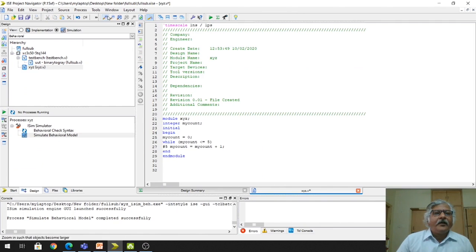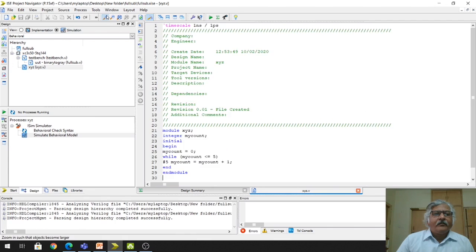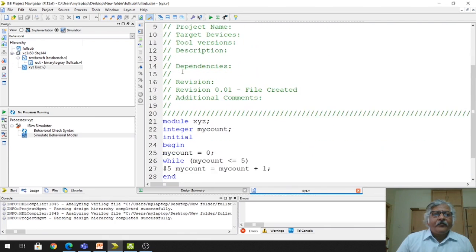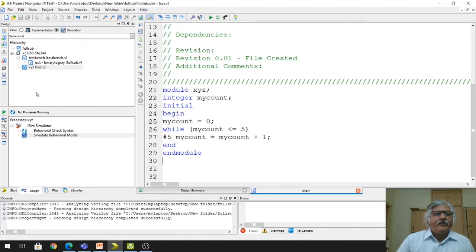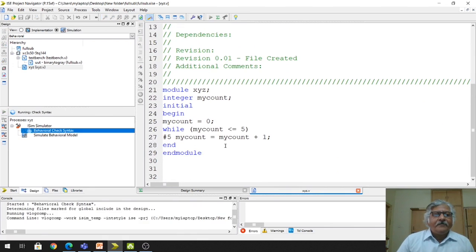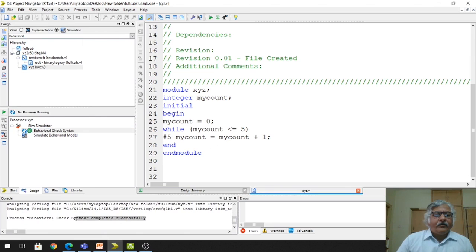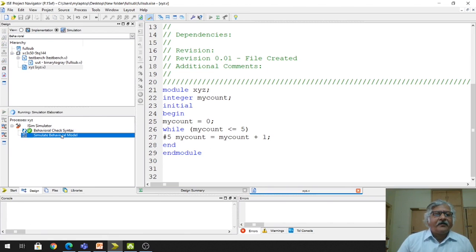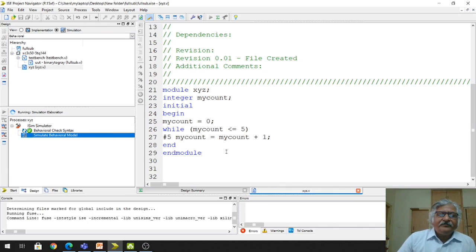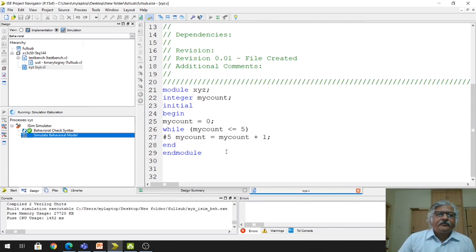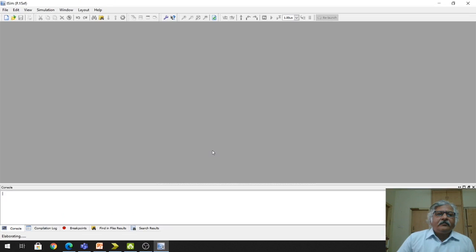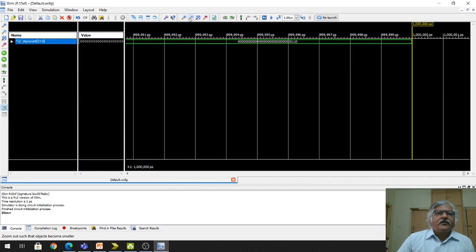So the code I have loaded here. You can find the same code I have loaded here. Now I will check the syntax for this code. Behavioral check syntax completed successfully, so there is no syntax error. Now I will simulate this code. So this is the simulation result.